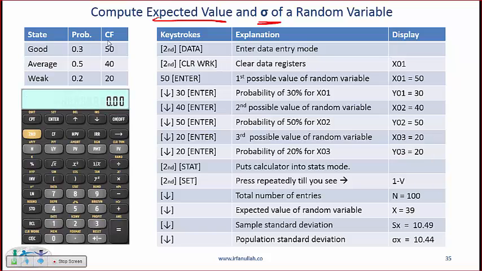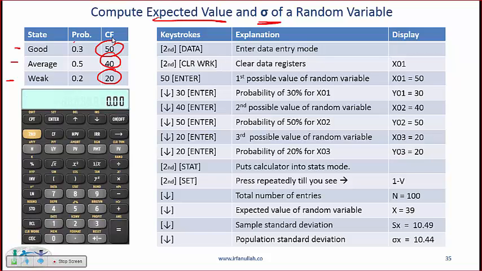In the earlier discussion on standard deviation and variance, what we said is that we are given a data set, you plug the data set into a calculator and you come up with the standard deviation. Now the difference is that let's say that you have a variable such as a cash flow, where the cash flow depends on the state of the economy. Each state of the economy has a probability. So there's a 0.3 probability that the cash flow will be 50 and so on.